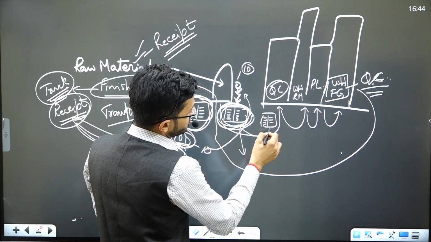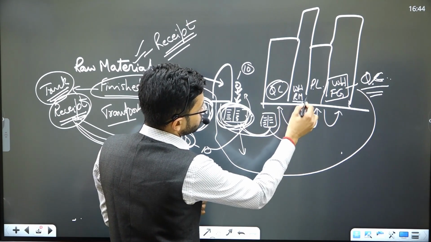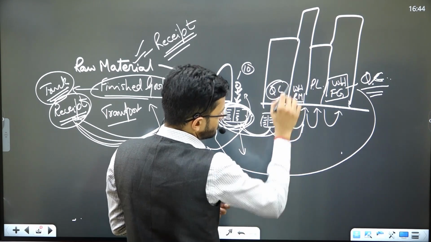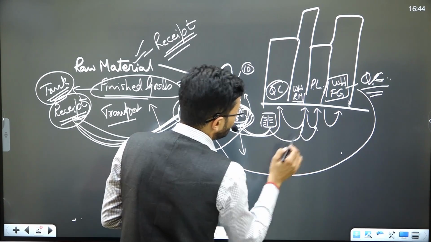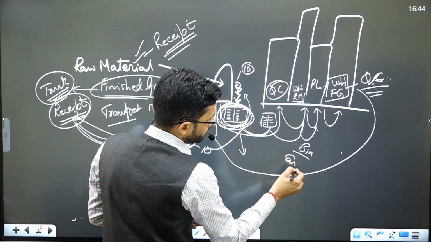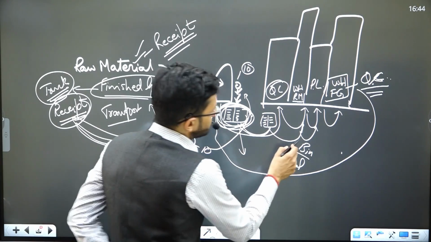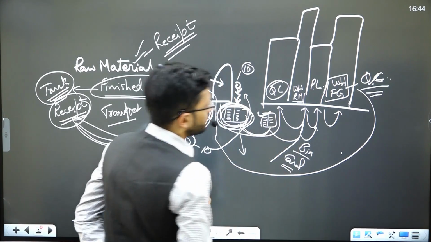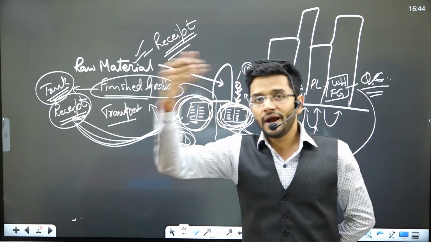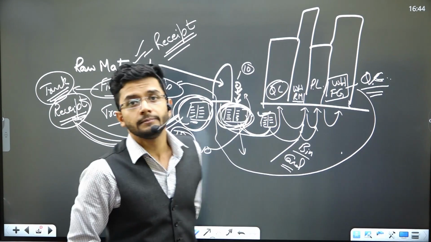Then we'll tally this register with this register called the QC register. We'll be tallying this with the details of the raw material which has been received in the warehouse. Then the production line bin. The production line would have a bin card. You must have studied about bin card in your costing. We'll be reconciling the bin card with this document. So this is how we are going to make a chain, and we are going to audit the raw material and finished goods end to end in absolute great detail.